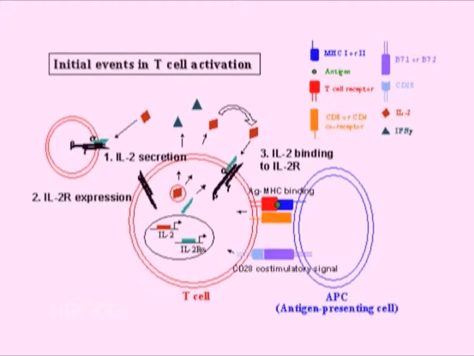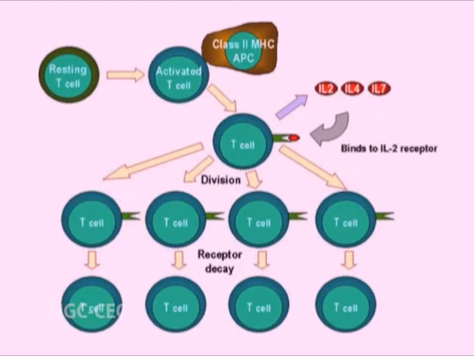IL-2 is the first cytokine to be produced after 1 to 2 hours of T cell activation. At the same time, the ability of the T cells to bind to IL-2 is also greatly enhanced by increased expression of IL-2 receptor on its surface. The main function of IL-2 is to stimulate T cell proliferation and hence it is also referred to as T cell growth factor. It stimulates T cells to enter the cell cycle and start dividing, thus increasing the number of the antigen-specific